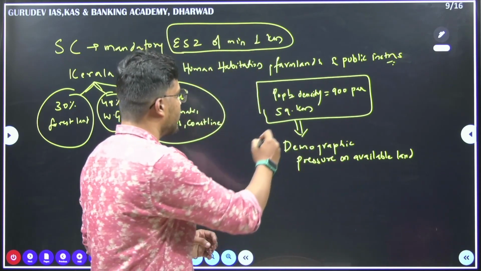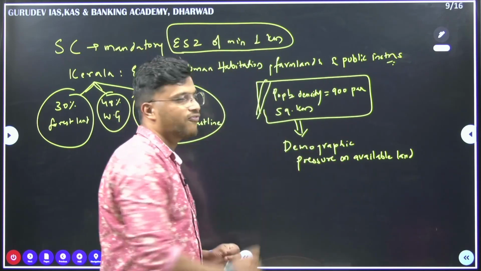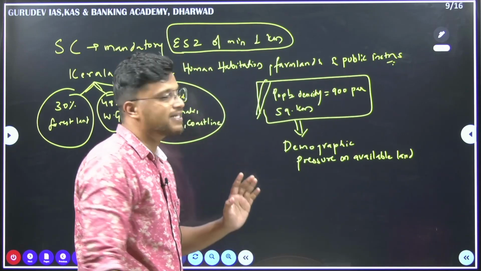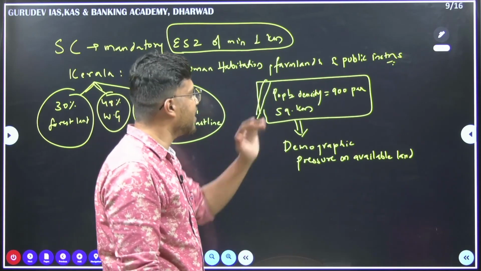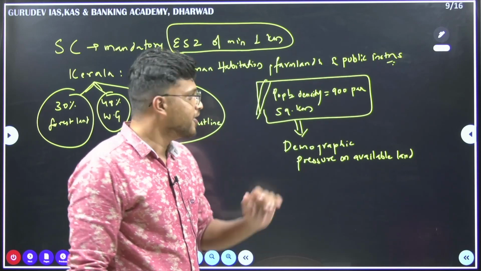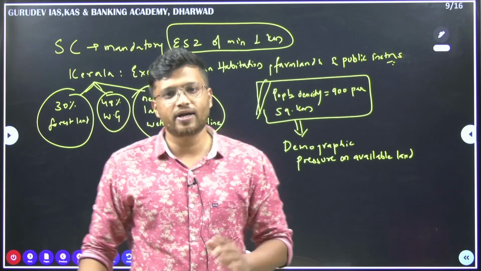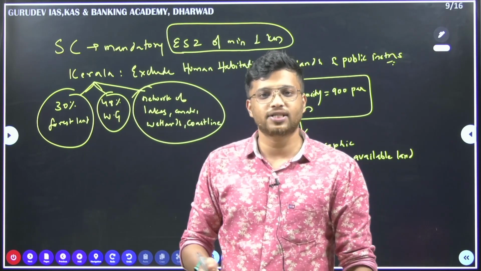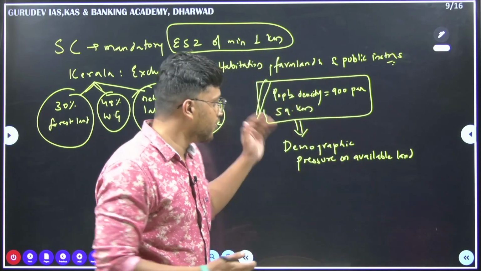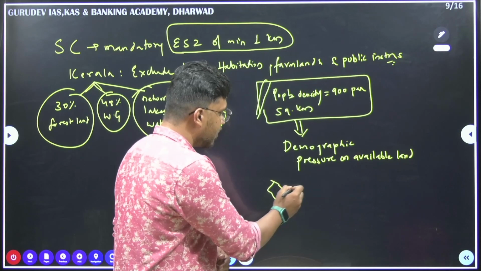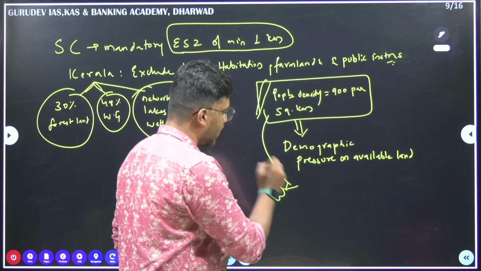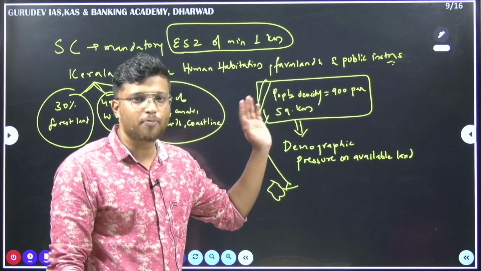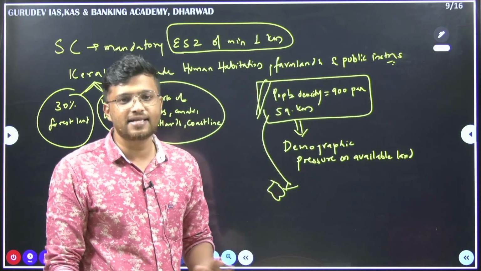And when we also look at another factor here, the population density is the highest in the country, around 900 people per square kilometer. So when we are already conserving so much land, when such land is already ecologically important, and with this small land, we have one more factor to count in, that is the population density, which is high in this state.